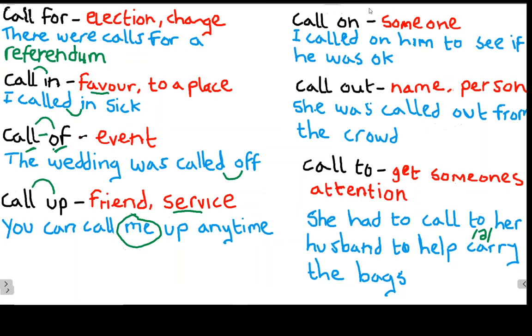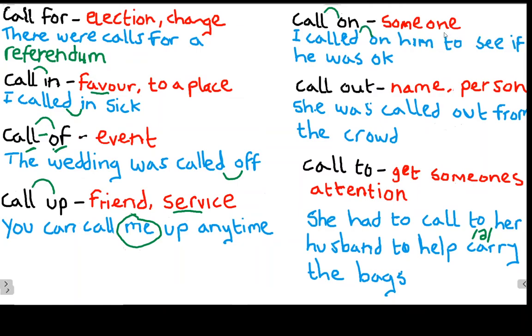Let's look at our next phrasal verb, call on. What does this phrasal verb mean? Well, again, it can have two different meanings. Firstly, to pay a visit to someone. Okay, so you go to someone's house or their place of work to see them. So to call on someone. Look at our example sentence. I called on him to see if he was okay. This means I visited him at his house or his place of work to make sure everything was okay with him. Again, we have that linking. Okay, call on,